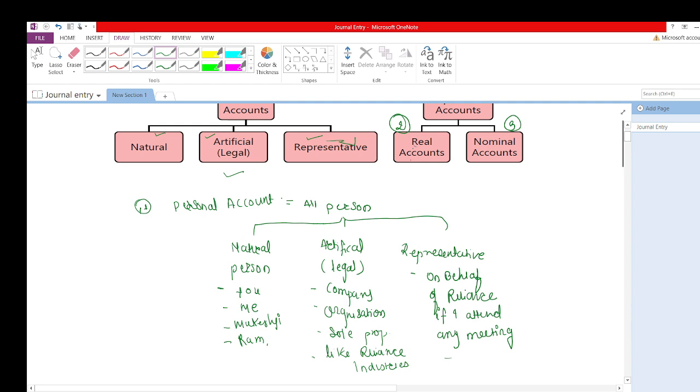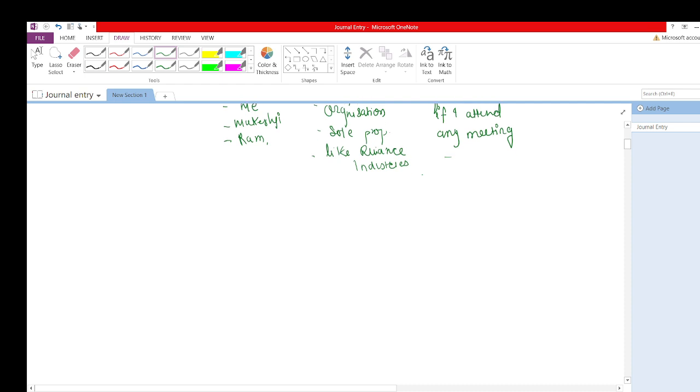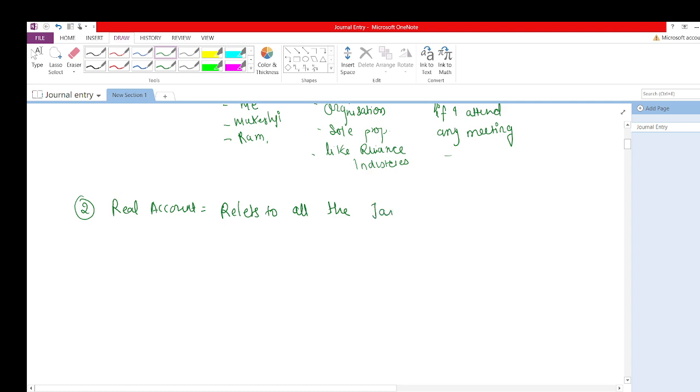Now the second account is the real account. Let's see what a real account is. A real account relates to assets, all the tangible and intangible assets of the company. Intangible assets are like goodwill, patent, copyright, trademark, and tangible assets are like plant and machinery, furniture, fixtures, or any kind of asset.